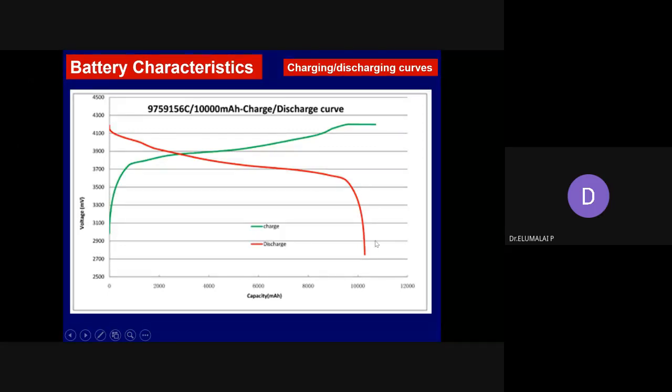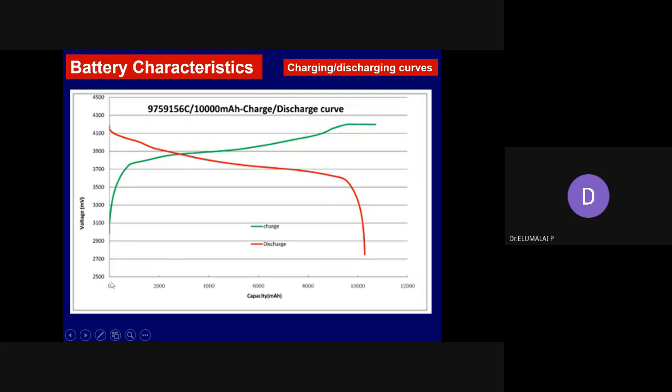Sharp declining of the cell voltage at the end, but very slow before. This is characteristic. This is demanded. It means the battery could deliver nearly constant voltage from, let's say, 4.1 voltage up to 3.7 voltage. Hardly 300, 400 millivolt only.